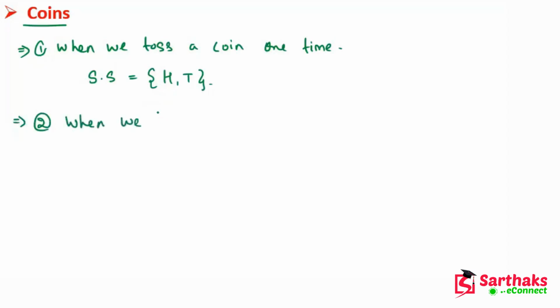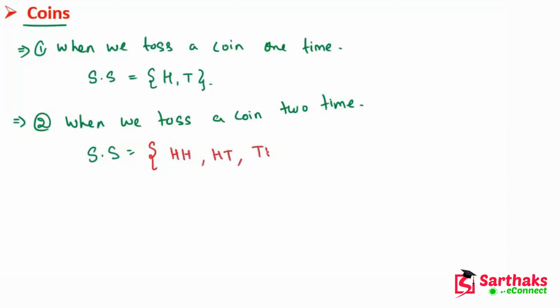Okay, now in the second case, when we toss a coin 2 times, then in that case the sample space is HH or HT or TH or TT.